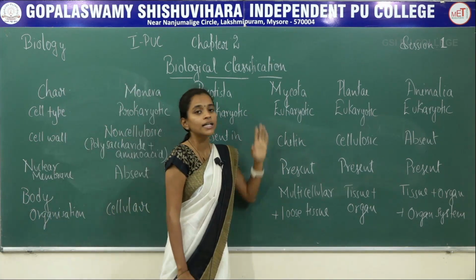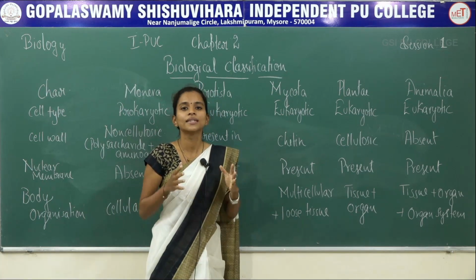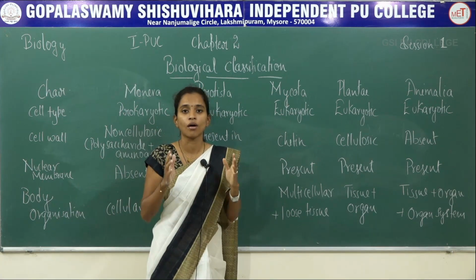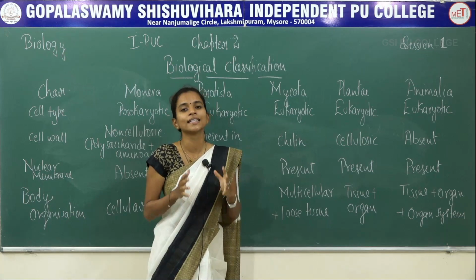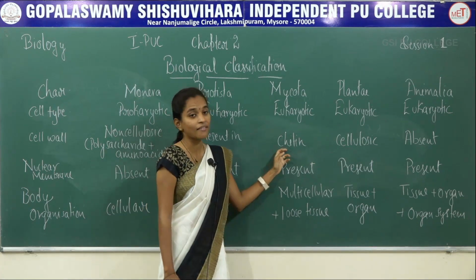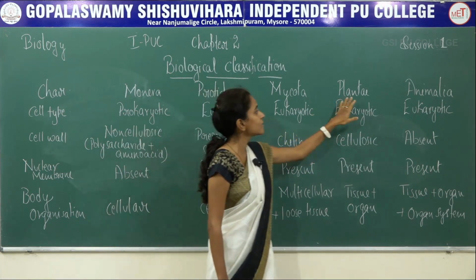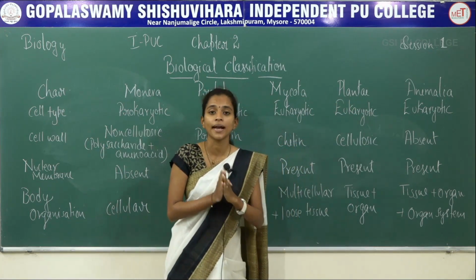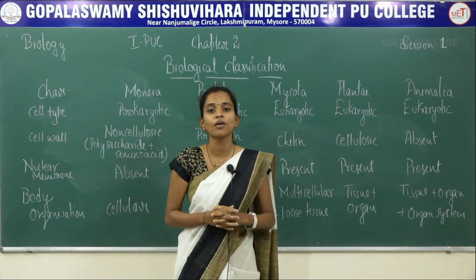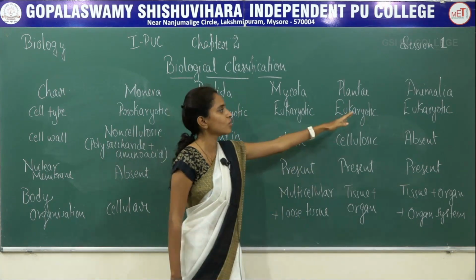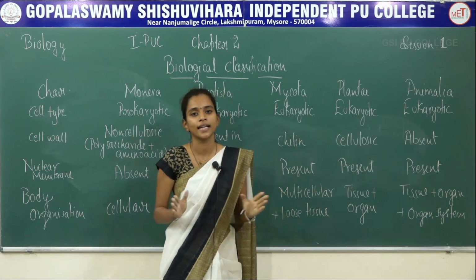Whereas in case of Protista, cell walls are restricted only to a few of the organisms. In Mycota, these contain a cell wall, but the cell wall is neither cellulosic nor polysaccharide. Instead, it is made up of chitin. They have a chitinous cell wall. In case of Plantae, they have a proper advanced cell wall which is made up of cellulose. And in case of Animalia, these do not contain any cell wall.